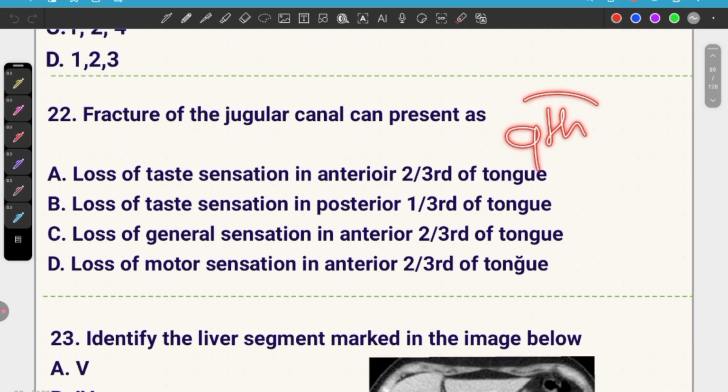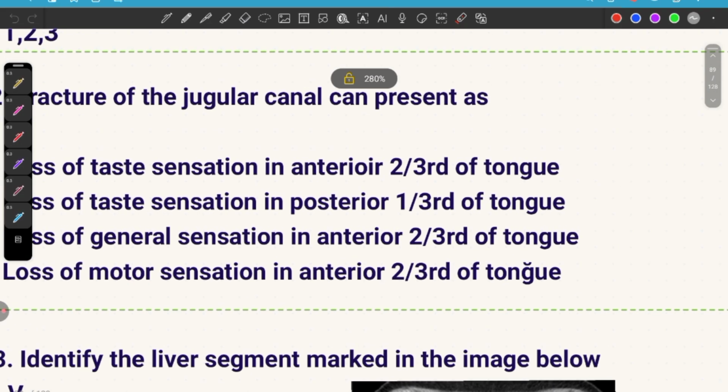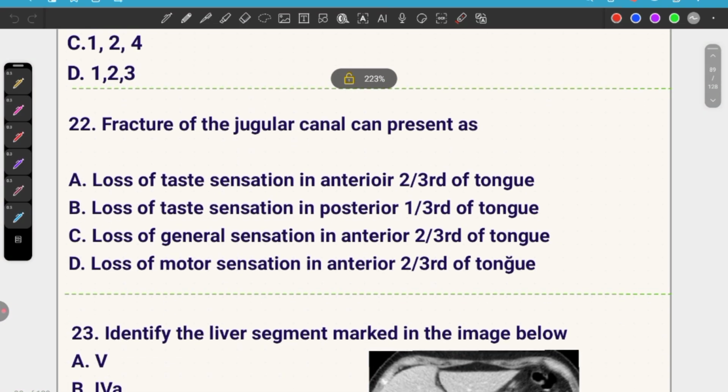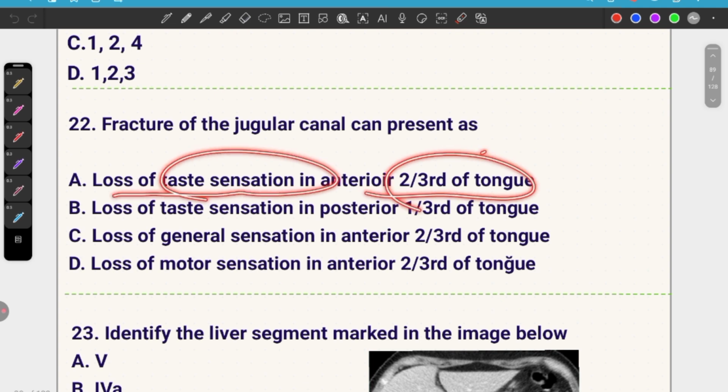The 9th, that is the glossopharyngeal nerve, supplies the tongue, whereas vagus also supplies the tongue, which is very posterior most. Okay, let's see the options. Loss of taste sensation in the anterior two-third of tongue. Why would there be a loss of taste sensation in the anterior two-third of tongue if there was an injury to the jugular canal? It will not be present because taste sensation in the anterior two-third of tongue is supplied by